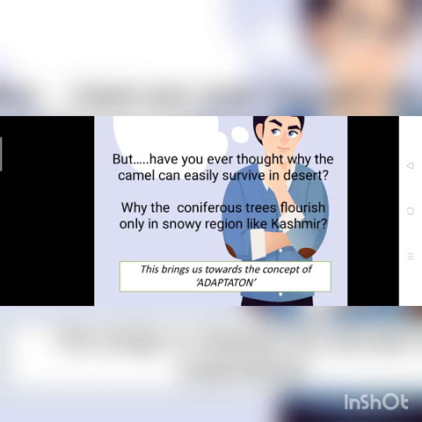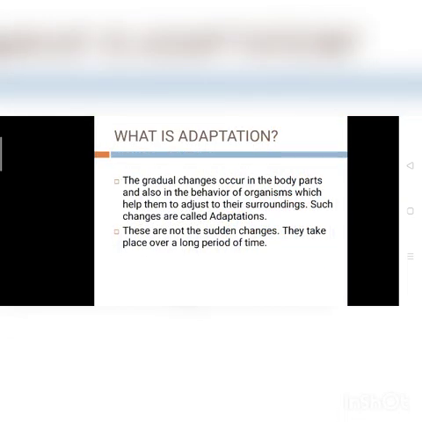Adaptation is not a particular characteristic but a change by which anybody can adjust according to the environment. And it's not a sudden change, it takes place over a long period of time. So students, what is adaptation? The adjustment of a living being towards its surroundings for survival is known as adaptation.